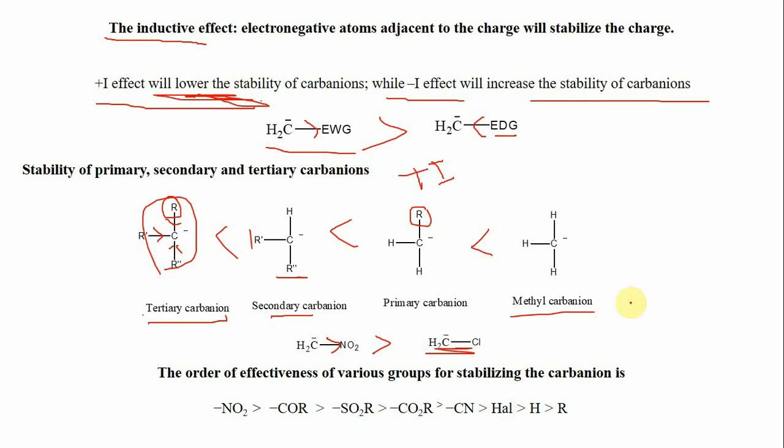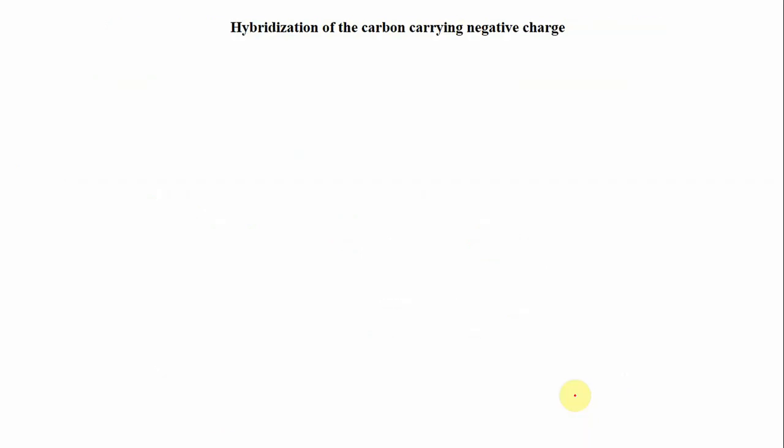Now, the effectiveness of various groups in stabilization of these carbanions depends upon their tendency to withdraw electrons. For example, the nitro group has a maximum -I effect compared to carbonyl group, sulfonyl group, esters, nitriles, and halogens, and the alkyl group has the least stabilization tendency.